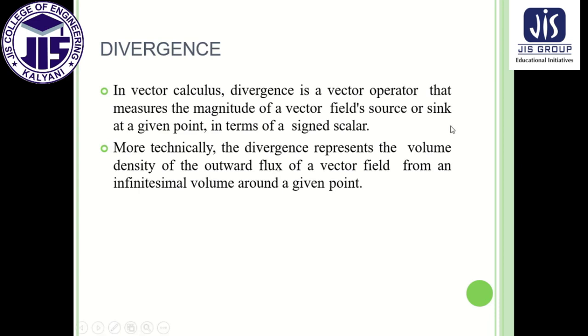But what divergence actually gives us is the outward flux of a vector field, the density of the outward flux of the vector field from an infinitesimal volume around a given point. So if we have a volume or a particular surface, then we can get the volume density of the outward flux of a vector field.